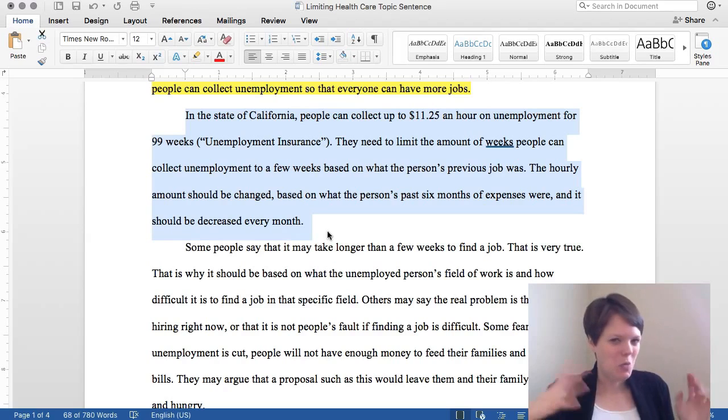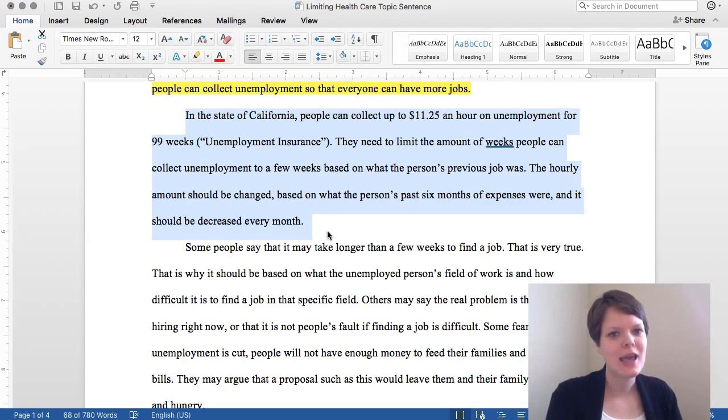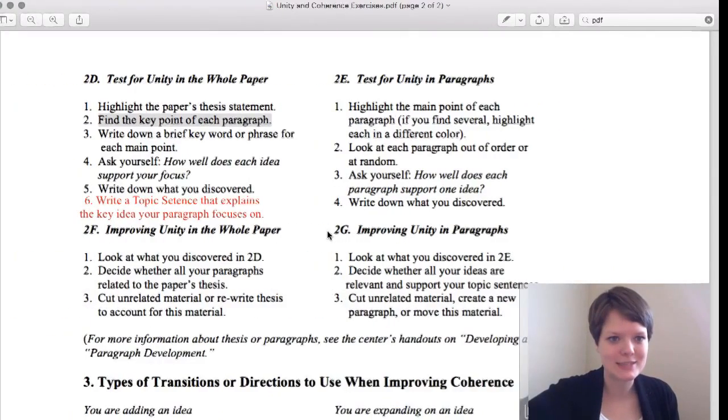Okay, what was the main point there? Again, I'm having a hard time pinpointing it. I'm getting some general ideas, and I feel like it's focused, but I can't just say, oh, it's focusing on this. That means it does not have a clear topic sentence, okay?